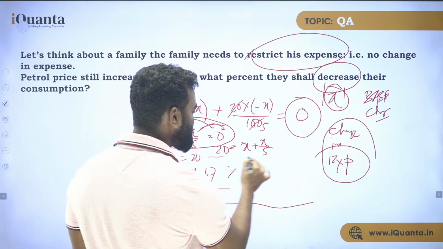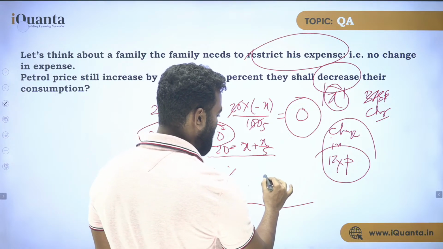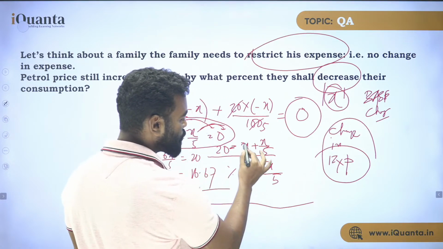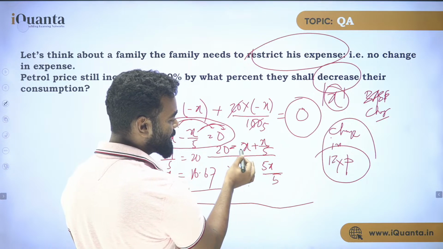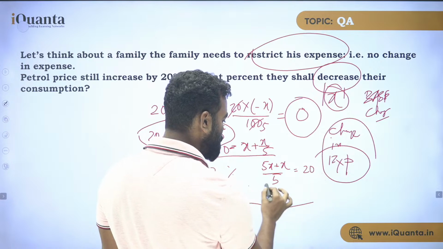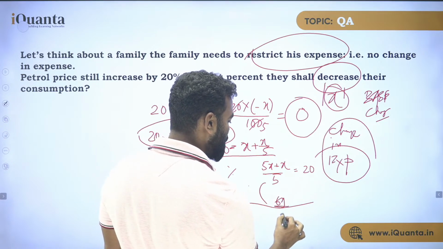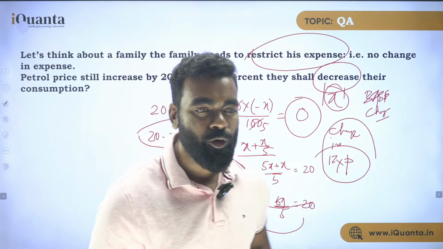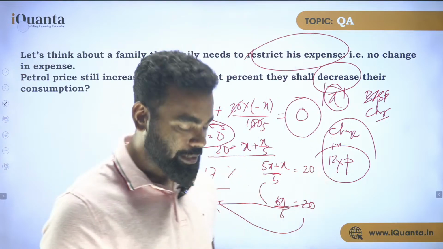So if I have this now, what is x plus x by 5? 5 is your LCM. So this becomes 5x by 5, which is actually x plus x, and this is equal to 20. So we can write 6x upon 5 is equal to 20 and you can solve it like this. I hope I have made you understand how exactly this is happening.